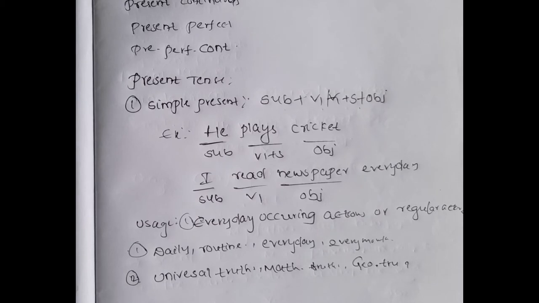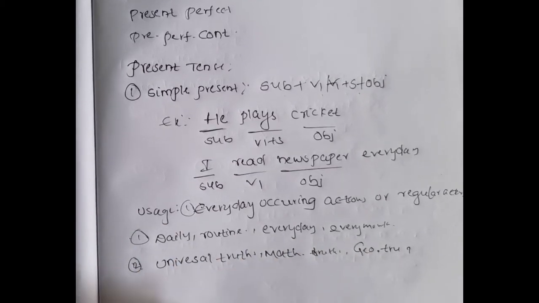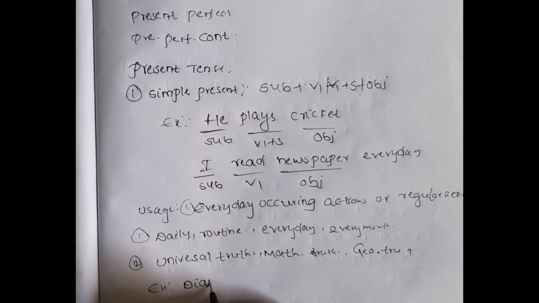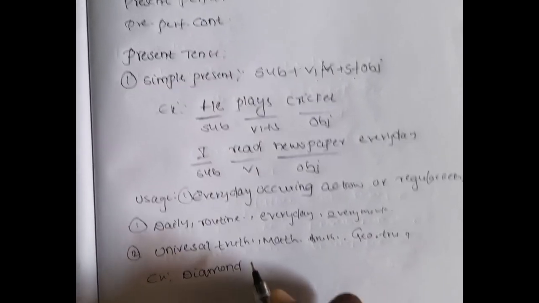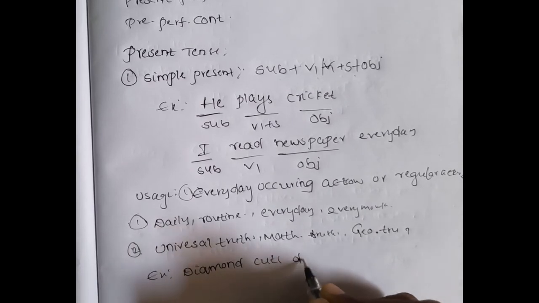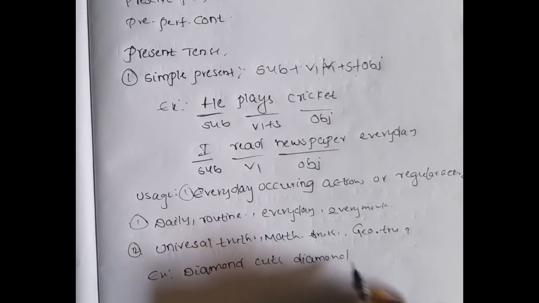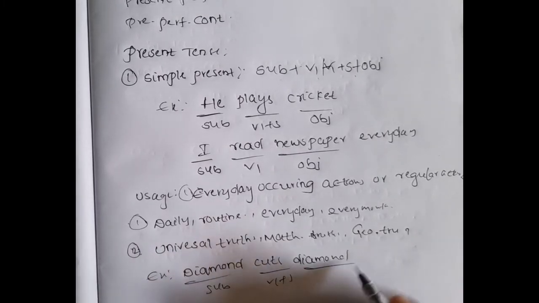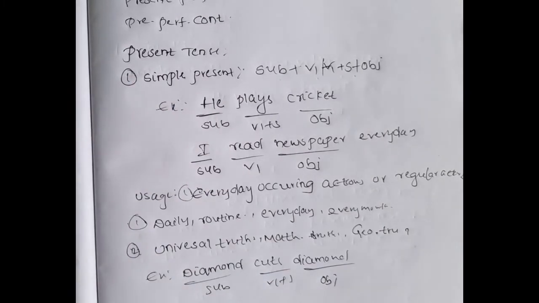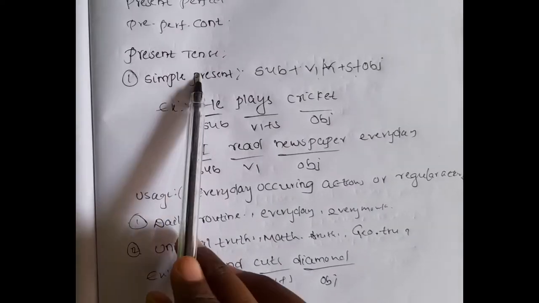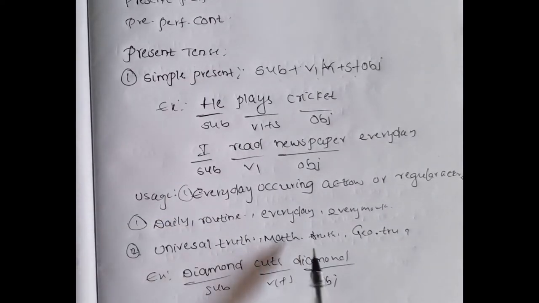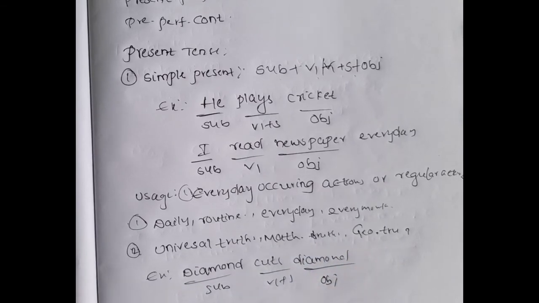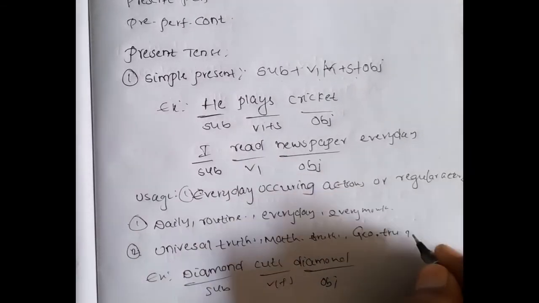For all these types of things we use simple present. Like universal truth, example: diamond cuts diamond. Here you can see subject, V1 plus S, and object. This is simple present. So universal truths are expressed in simple present itself.